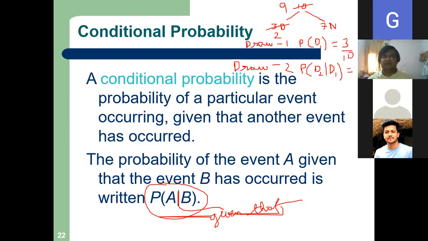Now I ask you a question. Given that in the first draw I got a Diet Coke, what is the probability that in the second draw also I will get a Diet Coke? 2 by 9. Very good. We will discuss many things now.